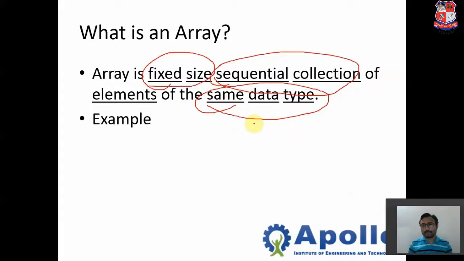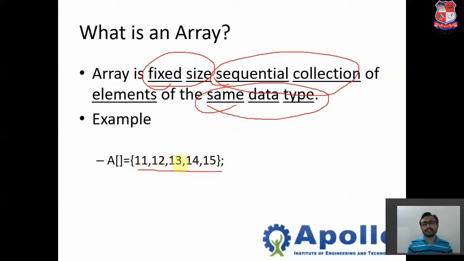For example, int a[5] means the array is defined with size 5, and all 5 elements are of the same integer type. We'll take an example, and we can define an array like this: a with the square brackets, and we define the elements in curly braces.